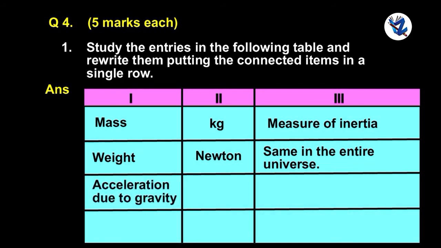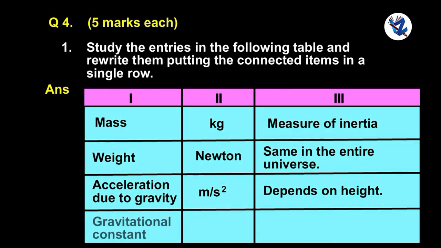Weight, Newton, depends on height. Acceleration due to gravity, meter per second square, 0 at the center. Gravitational constant, Newton meter square per kg square.